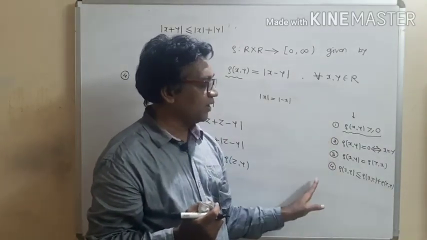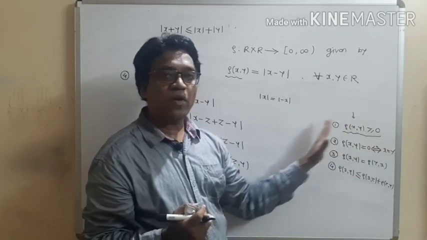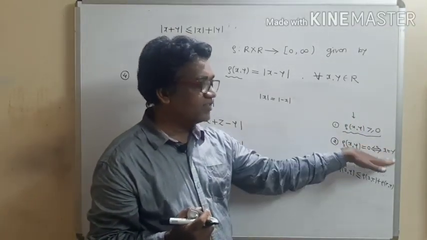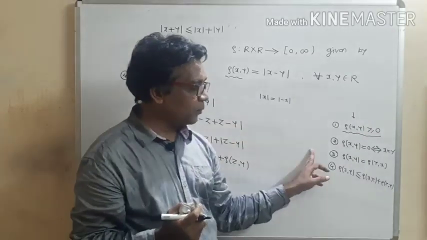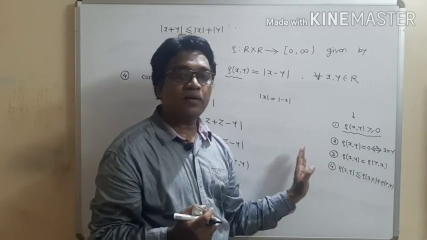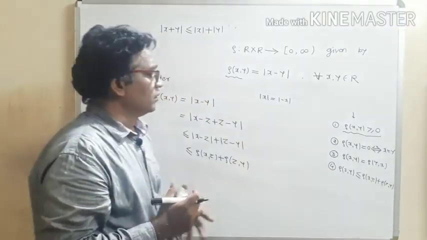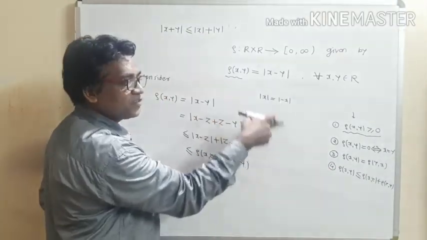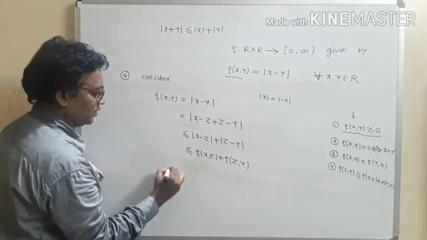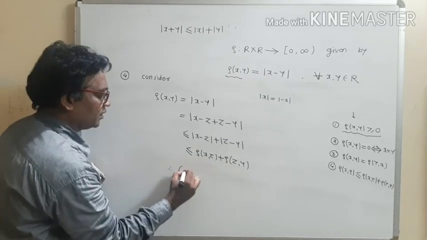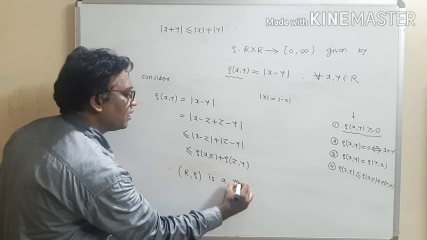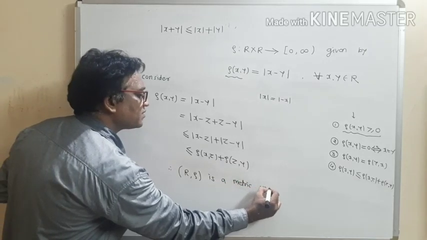What are those four properties? Distance of xy is non-negative. What is the second property? If distance is 0, then obviously x equal to y. What is the third property? It is the symmetric property. And we proved the fourth property, it is the triangle inequality property. If function rho satisfies these four properties, then it is called the metric. So write down here the conclusion. Therefore, set R with function rho is a metric space.